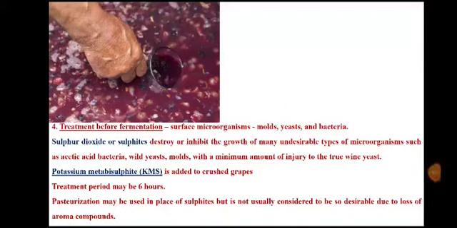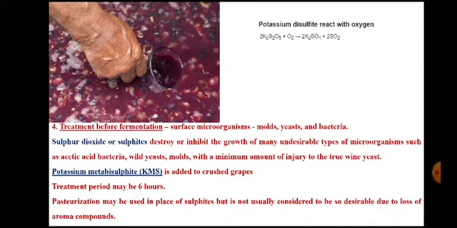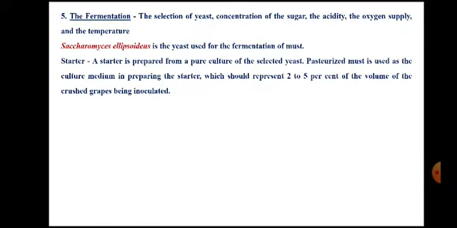After the treatment with SO2, the next step is fermentation. Now the grape must is ready for fermentation by a desirable variety of yeast. In this case also the selection of yeast is very important. Concentration of sugar is very important. Concentration of sugar in must, acidity of must, and the supply of oxygen.